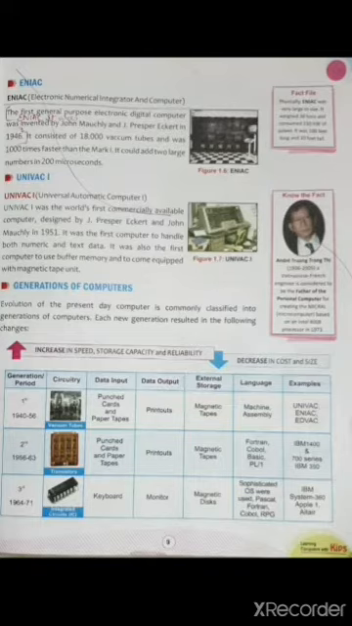Coming on to the second generation, it was from 1956 to 63. We have used transistors in second generation. Inputs and outputs were same. External storage were also same. The language here we used were Fortran, COBOL. In third generation, ICs or integrated circuits were used. We have given the input through keyboards and the output we got through the monitors. Here we have used some operating systems like Pascal, Fortran, COBOL, etc.